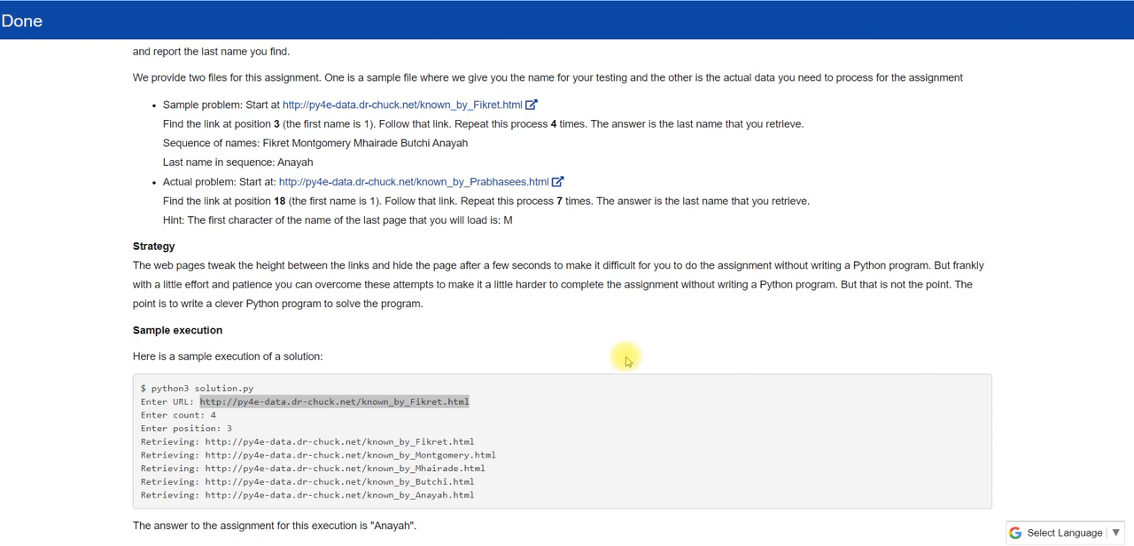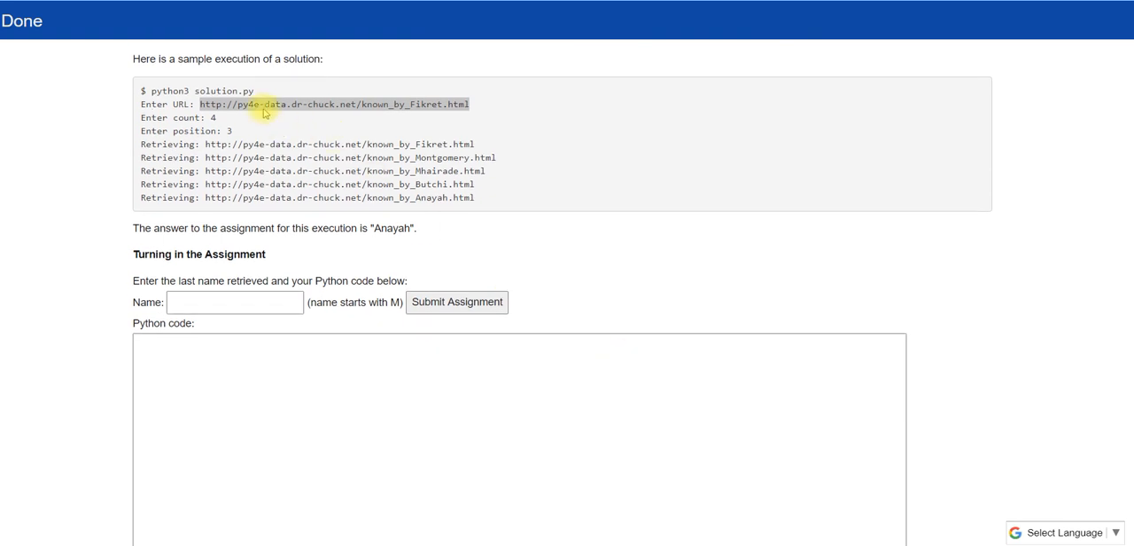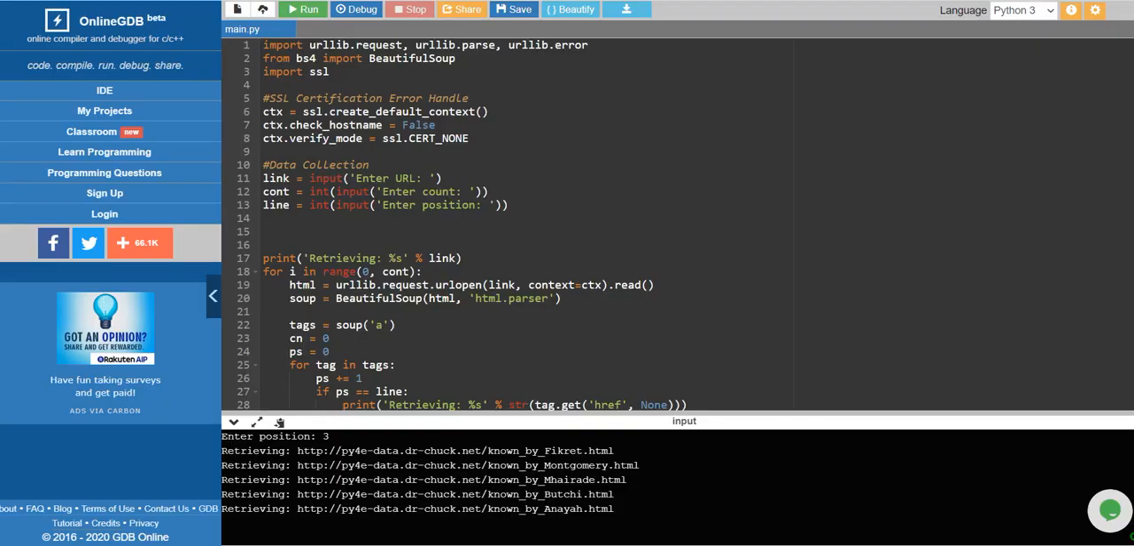In this case guys, you can see here this is the data link we have to put, and 4 and 3 as input. I already got this after 7 tries, so I don't want to run this again and waste your time. I will run the actual data and show you, so I can also optimize your time, and after running the actual data I will show you the code.